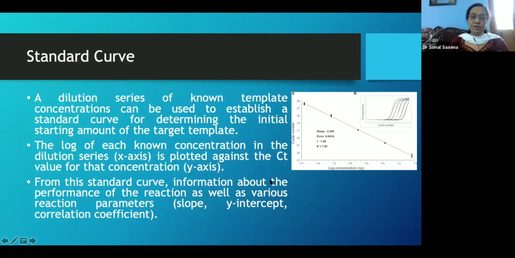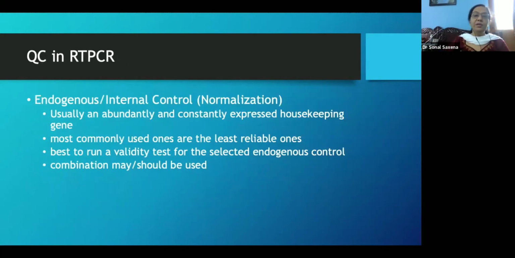So the log of each of these concentrations is then plotted against the CT value, and you will get a reverse of that. This we all know from our primary mathematics, that when we reverse this curve, this is exactly what we get. And this will give you a log concentration against the cycle number. Now from this standard curve, one can get a lot of information: the slope, the y-intercept, the correlation coefficient, and so many things.